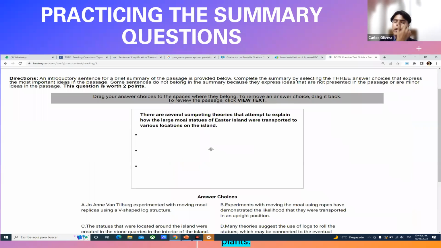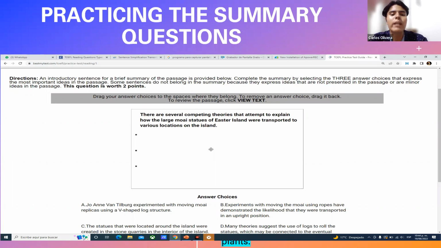Now, here I have an example. Look at my screen. And here there is something actually even more interesting. The mechanism, dear students, you're going to use to respond this type of question is different from the rest of questions you have in the exam. Why is this different? For this very simple reason. In this case, you don't have to choose your response by clicking on it and selecting it.